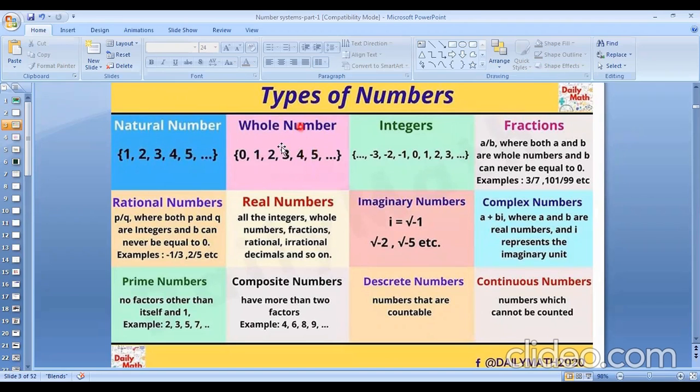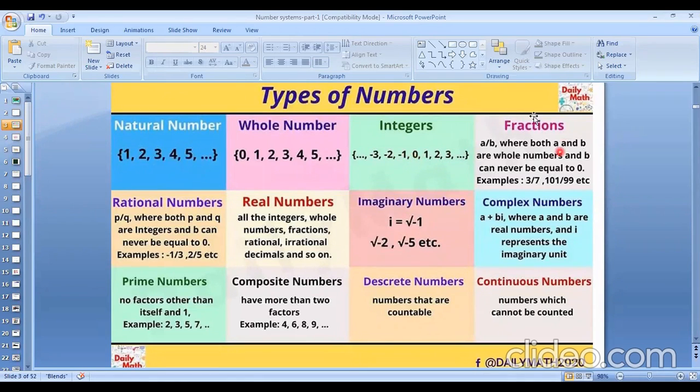And this is the whole number. Whole number means 0, 1, 2, 3, 4, etc. This is the whole number, the non-negative numbers also. And this is the integer, and it starts from minus infinity to -3, -2, -1, 0, 1, 2, 3, dot dot infinity. That means from minus infinity to plus infinity, all whole numbers including 0 are called integers.